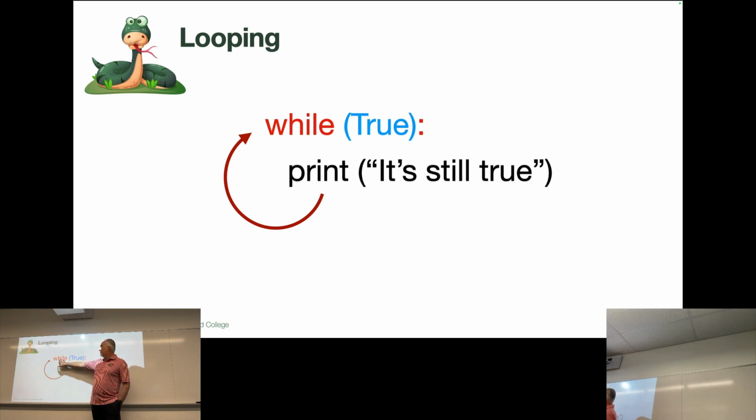We have the while keyword, a condition, and a colon. While this condition is true, it will print this line. Now, if I run this code exactly as it's written in my PyCharm editor, it will print "it's still true" until I turn off my computer or stop it running, because true is always going to be true.